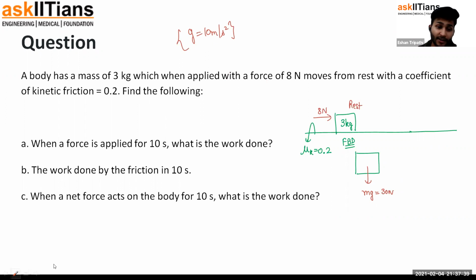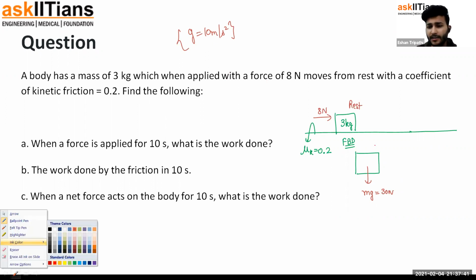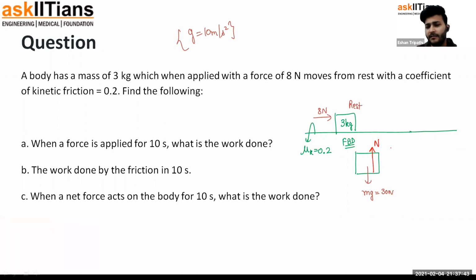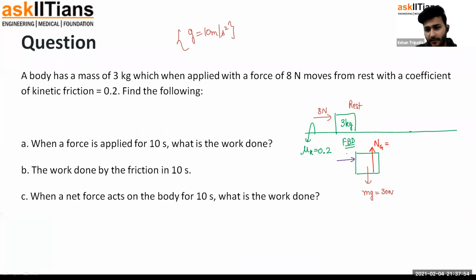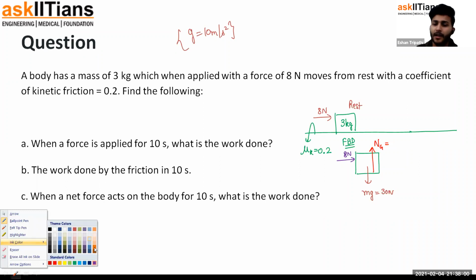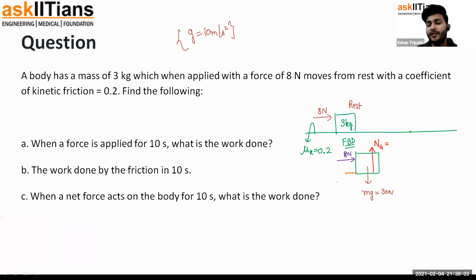Other than this, since it's kept on ground, a normal reaction must be acting upwards. So let's draw that normal reaction from ground, N_g. How much should that be? Okay, let's do it in the end. Then what other forces are acting? One more force is acting towards the right, which is 8 newtons, which we applied from outside. And lastly, one more force is acting, which is friction. So friction will be acting leftwards, which is equal to mu_k into normal reaction from ground.